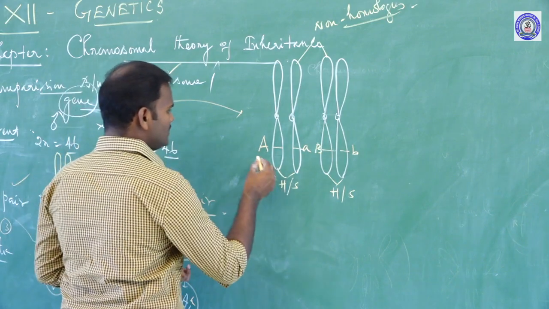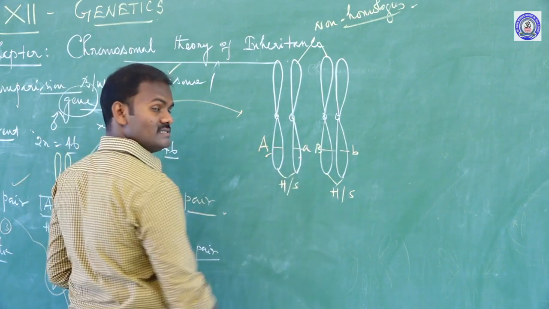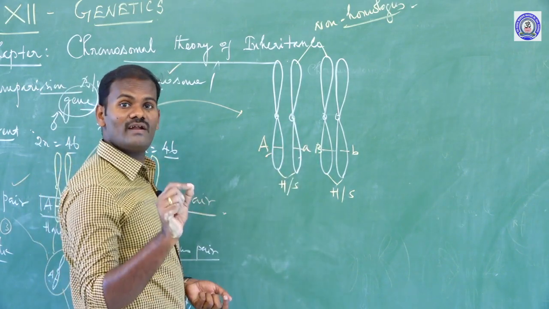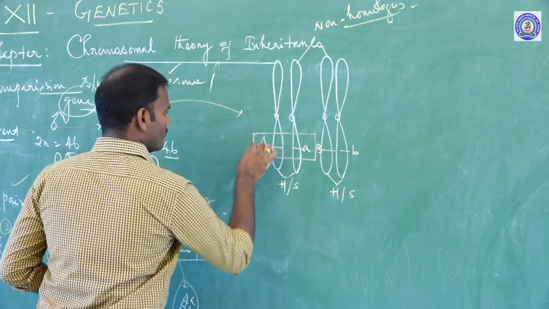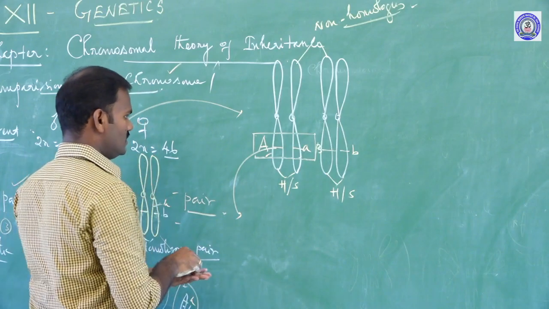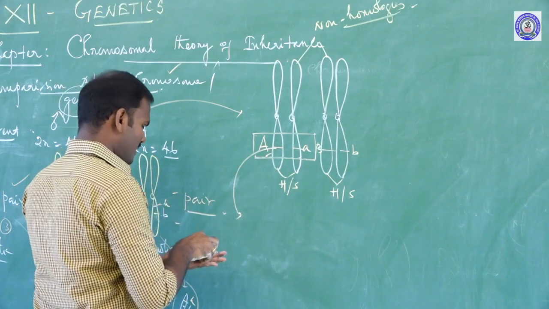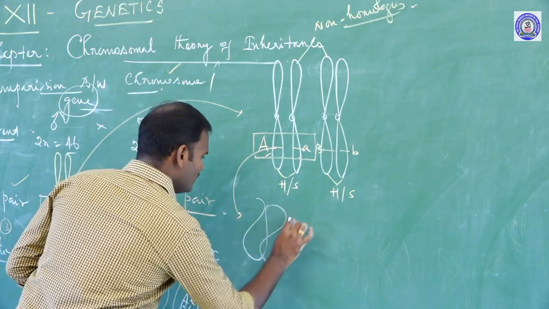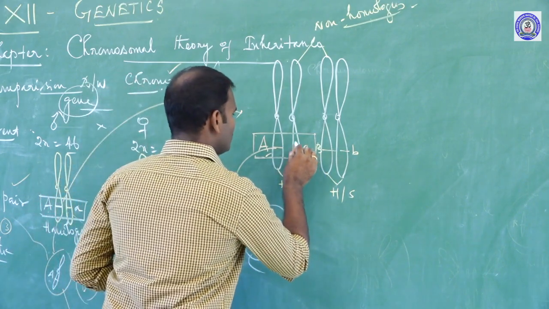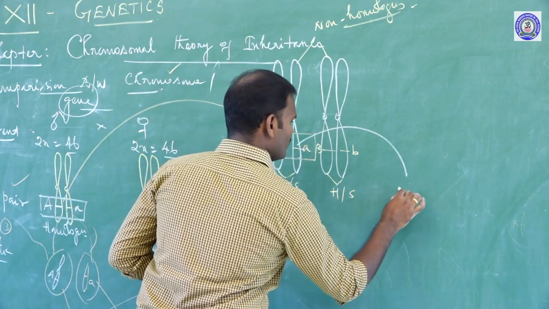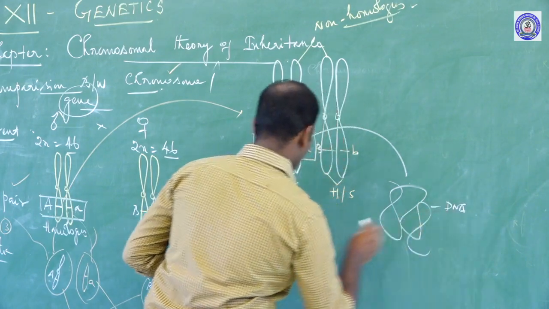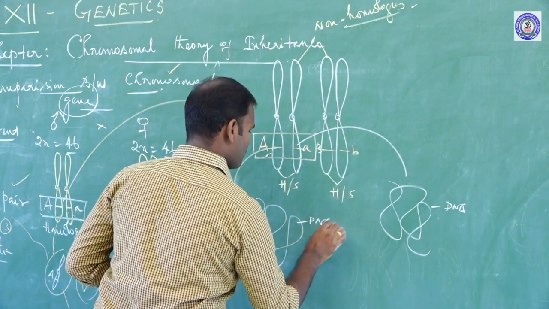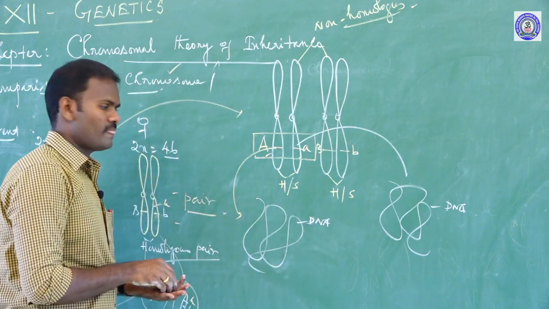But how can we differentiate dominant alleles and recessive alleles? It is based on their different DNA sequence. Already we know that a chromosome is made up of DNA. Yes, the DNA is a highly coiled thread-like structure. Here also it is made up of a DNA strand.